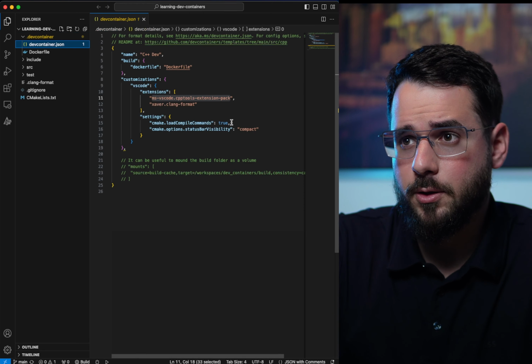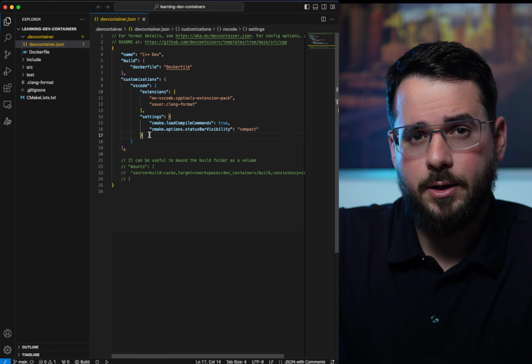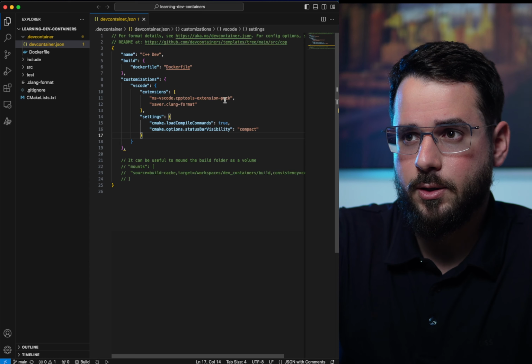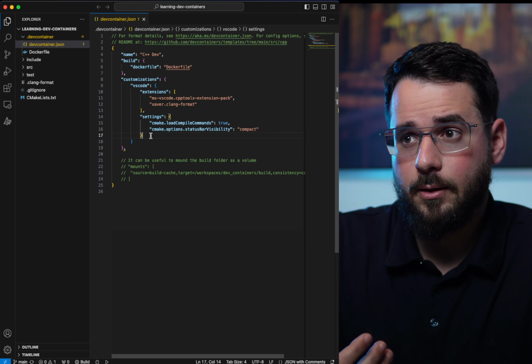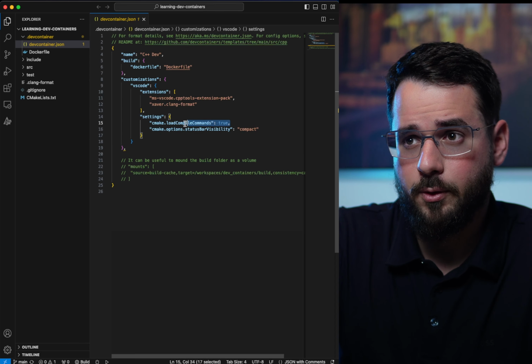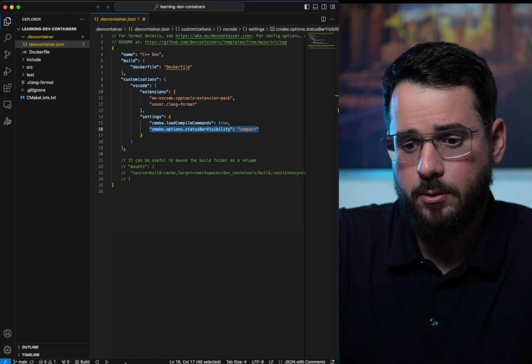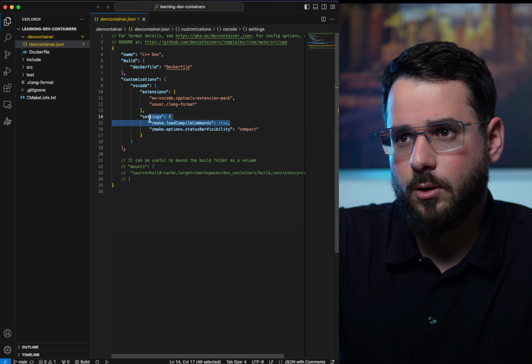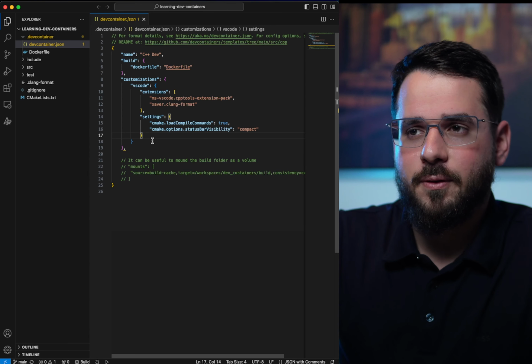So back to the JSON, and you can also provide settings for particular extensions that are already installed. So for example, here we installed CMAKE, and I can provide some, let's say, nice to have configurations for VS Code itself. So this is to make a nice status bar here in the bottom, and this is just to load the compile options for IntelliSense. So this is enough, and you see why.